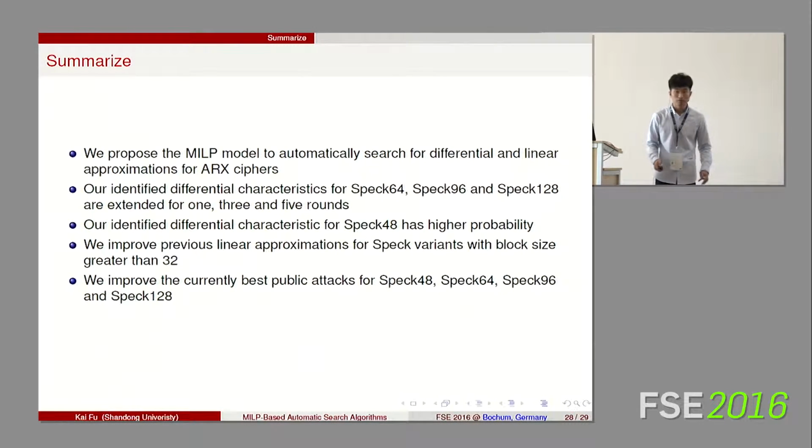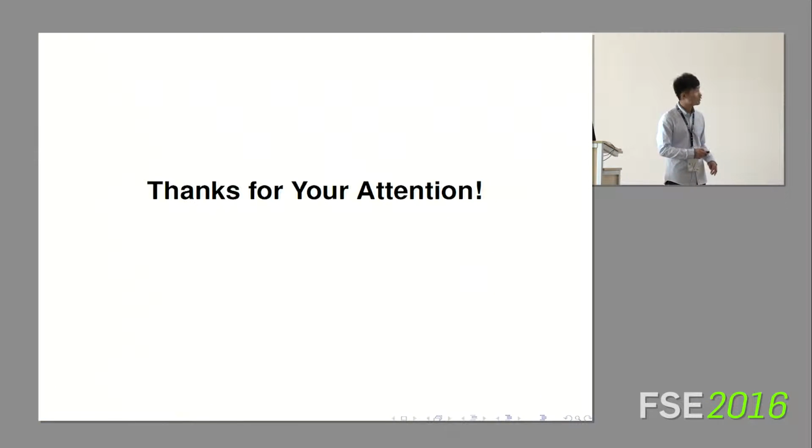In this paper, we proposed the new MILP model to search for differential and linear trails for ARX ciphers. We applied our model to Speck cipher and improved the attack on Speck cipher with block size greater than 32. That's all. Thank you.